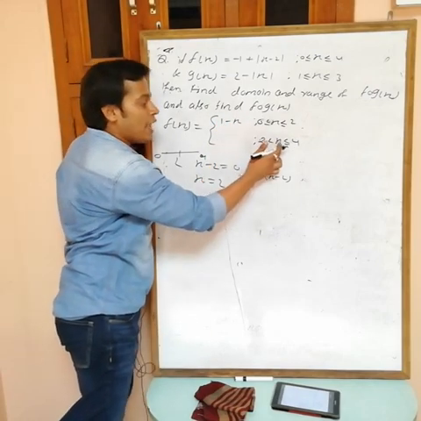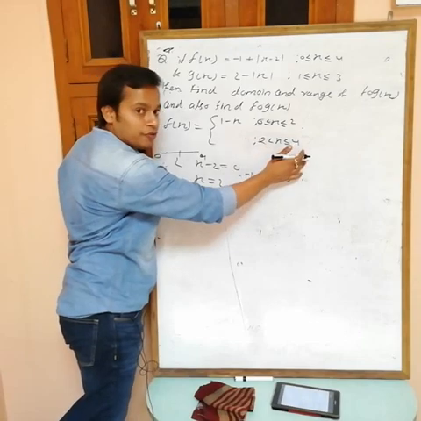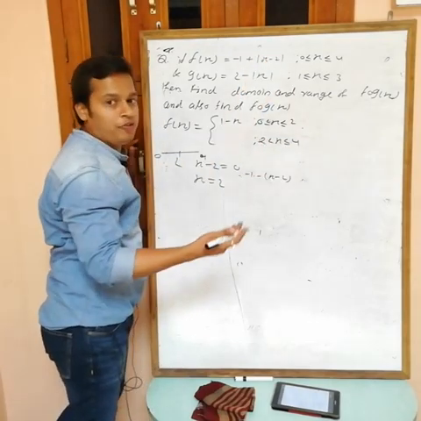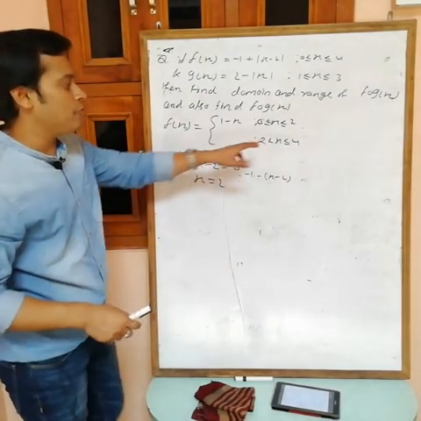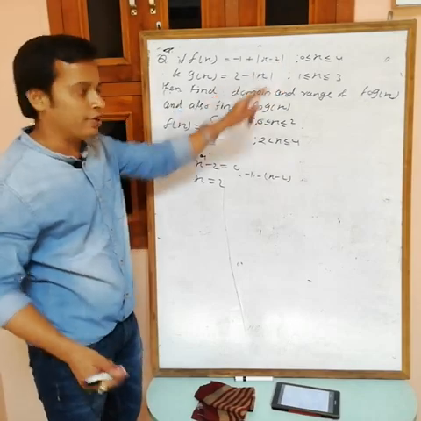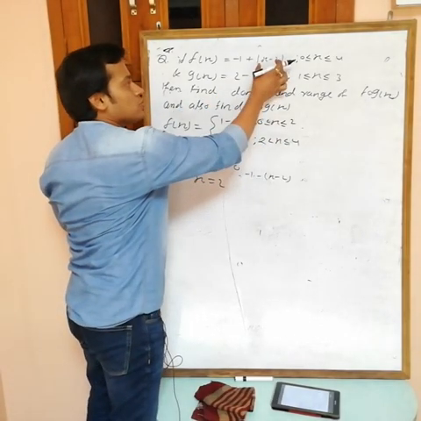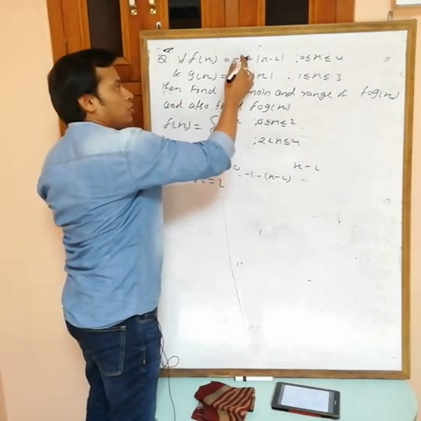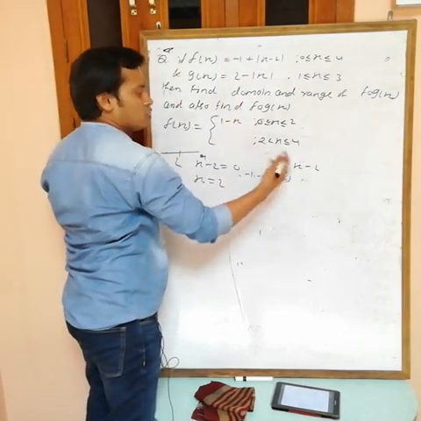When x belongs to 2 to 4, when x lies between 2 and 4, then x minus 2 is positive. If not sure, then put any value, suppose 3. If you put 3, what are we getting? 3 minus 2 is 1, positive, na? So for these values of x, this one is positive, so it remains as it is, it means x minus 2, and this one is minus 1. So what are we getting?